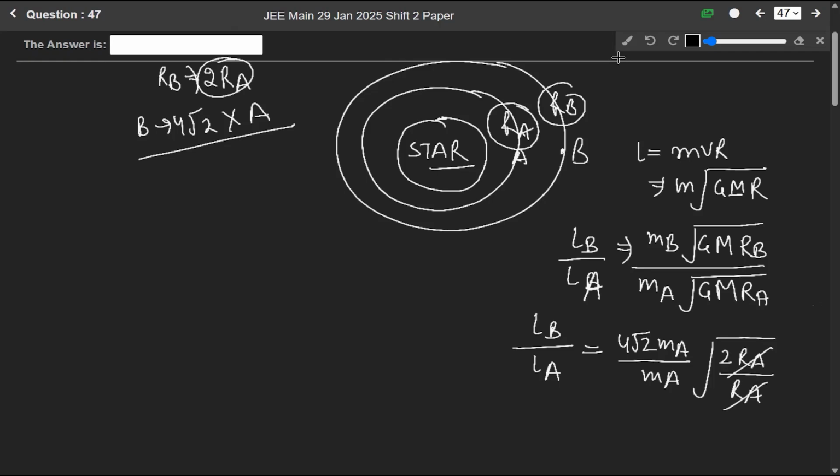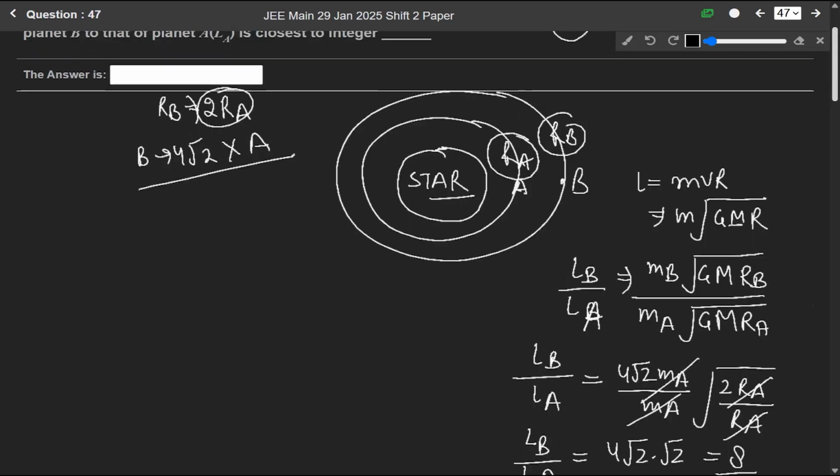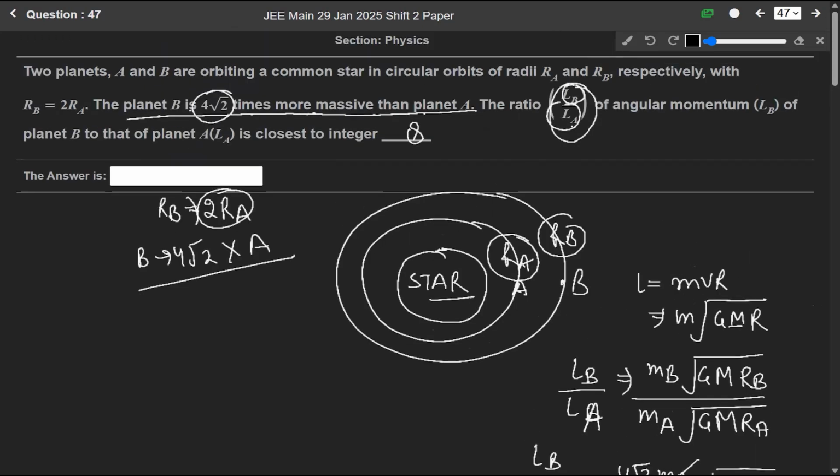So RA cancels out, and mass of A cancels out. When we solve it, we get LB over LA equals 4 root 2 into root 2, so it will be 8. So the ratio of LB over LA is 8.